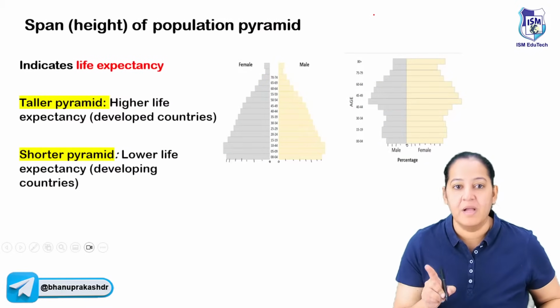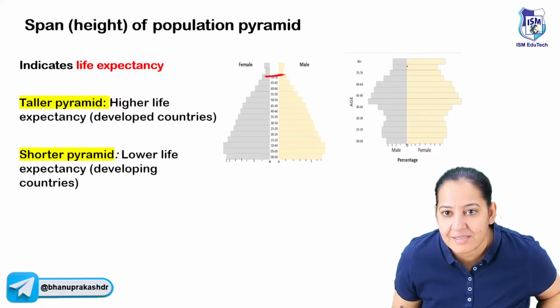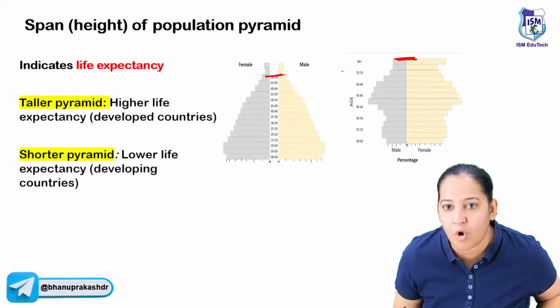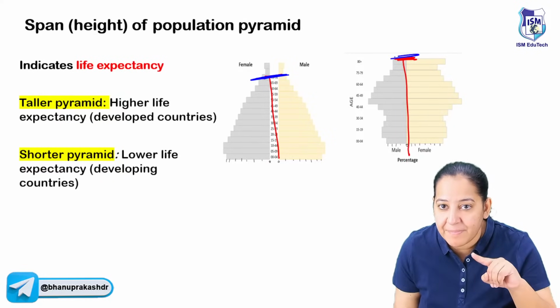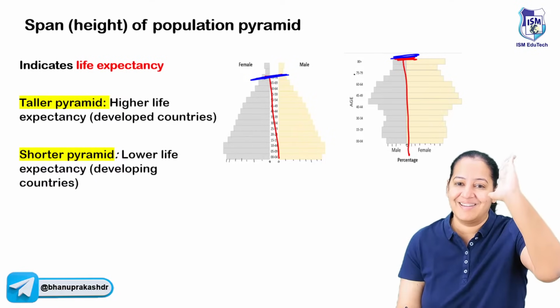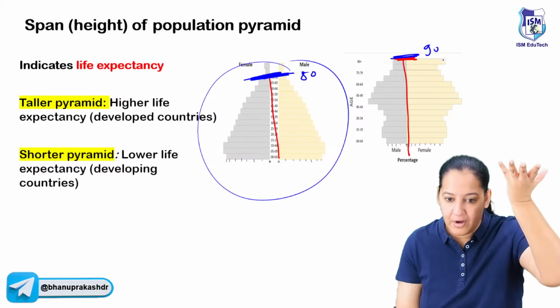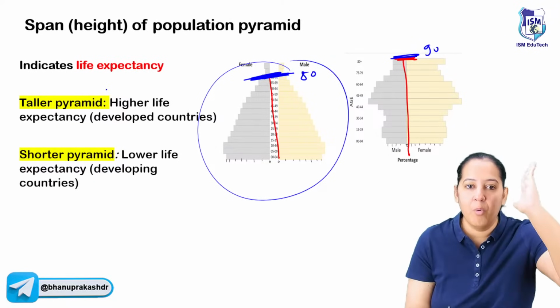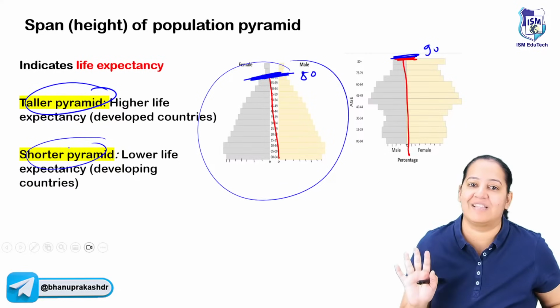The first is shape. The second, see the maximum height. You can see here maximum height is still 80 years. And here it is still 90 years, a little bit taller. Here it is tall, but here it is even taller. So here maximum people survive till 80, here maximum people survive till 90. So the taller it is, the more the life expectancy. In this country, maximum people survive till here, 80 years, and here till 90, maybe 100 years. Got my point? So the taller it is, the more the life expectancy, and the shorter one has less life expectancy.